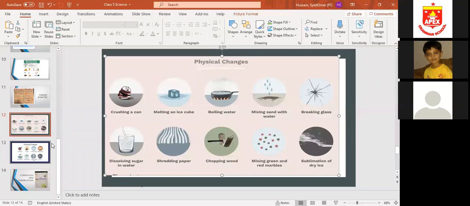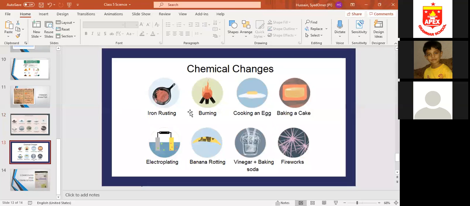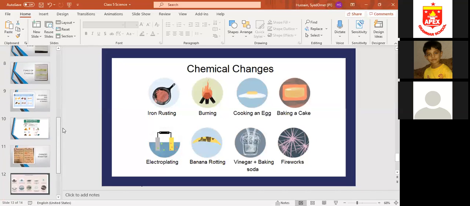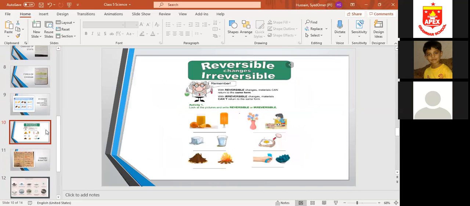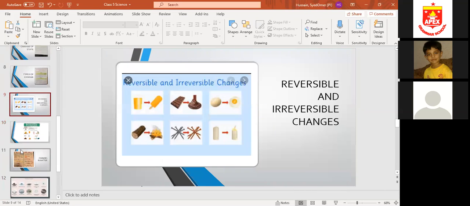You can also see these pictures: iron rusting, burning, cooking an egg, baking a cake. This one is not related. Banana rotting, vinegar plus baking soda, fireworks. Okay, all these are chemical changes. So I hope you understand from today's pictures what we mean by reversible and irreversible changes, and what we mean by physical and chemical. These two are the main things in today's topic.